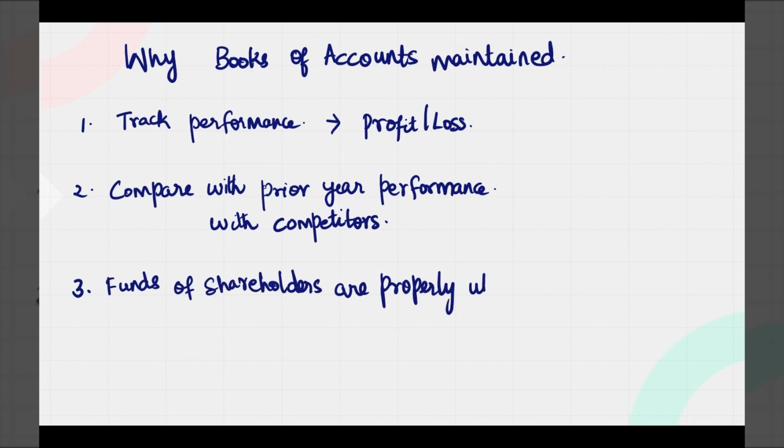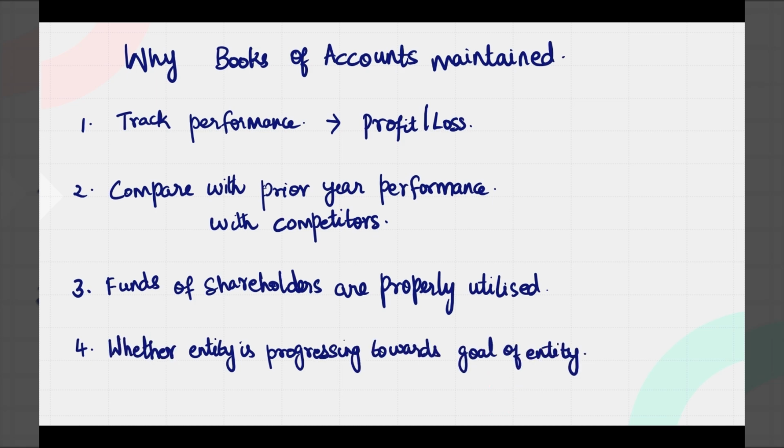The next reason is the funds for running the business are contributed by the shareholders. So, preparing books of accounts is needed to know whether these funds are being properly utilized and managed while running the business. Finally, the fourth reason is whether the entity is progressing towards its goal, whether the entity is actually moving towards the goal, right? What could be the goal? The primary goal would be, whatever the business the entity is undertaking, the byproduct of doing the business is the profits that it is generating.